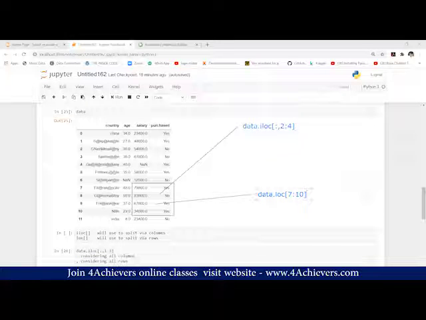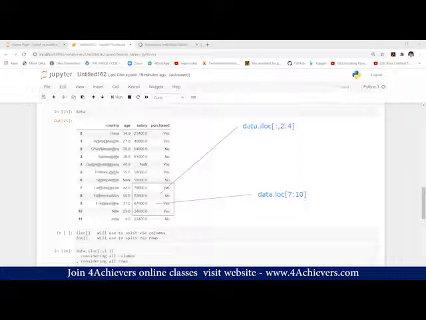Now we are going to merge both the queries, data.iloc and data.loc. For iloc, you need to mention colon, comma, as it is part of the syntax. For loc, you don't need to mention it. Now we will merge both the queries together, so we get this answer from 79,000 to 34,000.